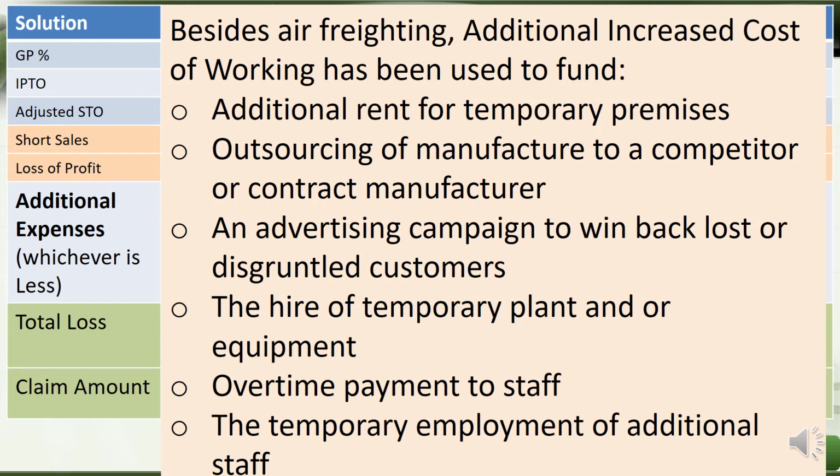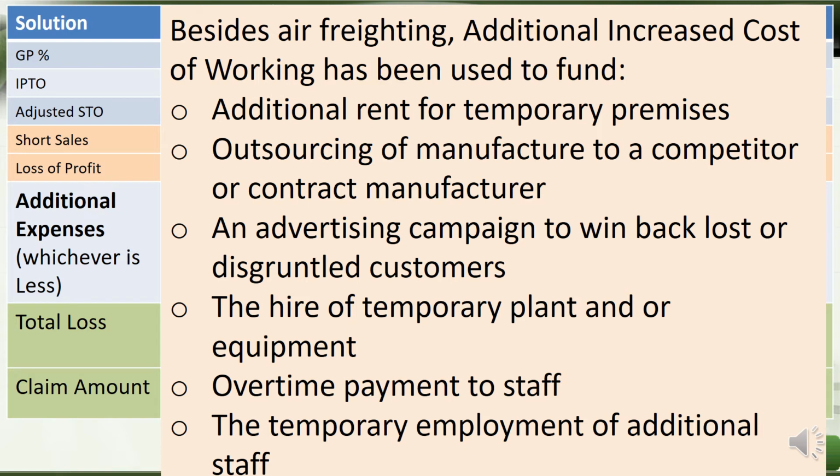So what are the items that could be part of the additional expenses? Besides air freighting, there is additional rent for temporary premises, and outsourcing of manufacture to a competitor or contract manufacturer. For example, if our factory is damaged, we outsource the manufacturing work quickly to another contractor.